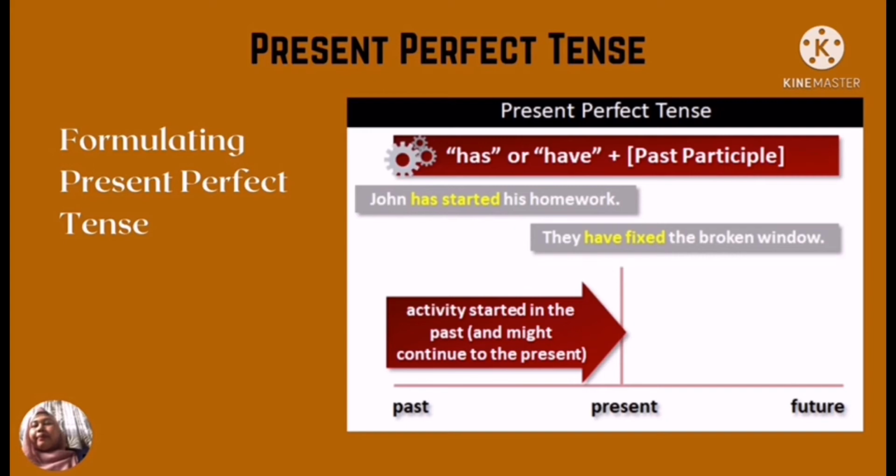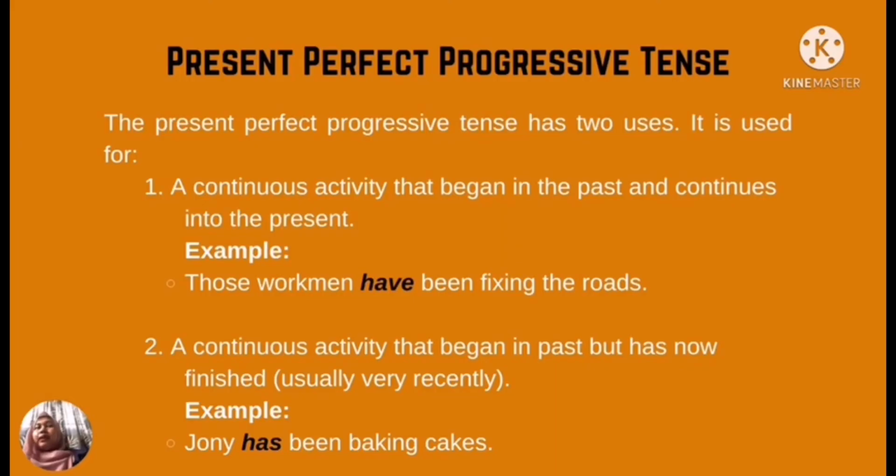More example of the present perfect tense is: the board has decided to uphold the appeal. Has decided is a keyword to write a sentence in present perfect tense. Type of present tense number 4 is present perfect progressive tense. The present perfect progressive tense has two uses.